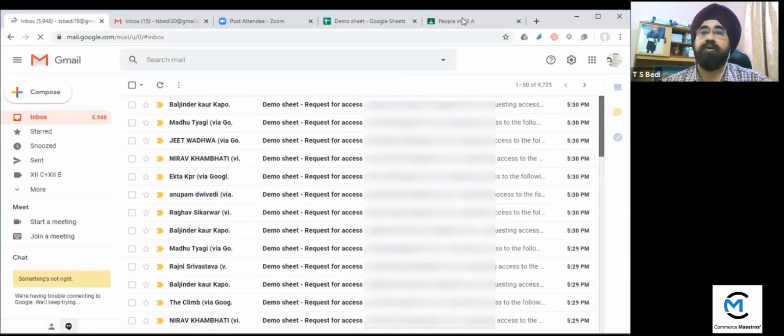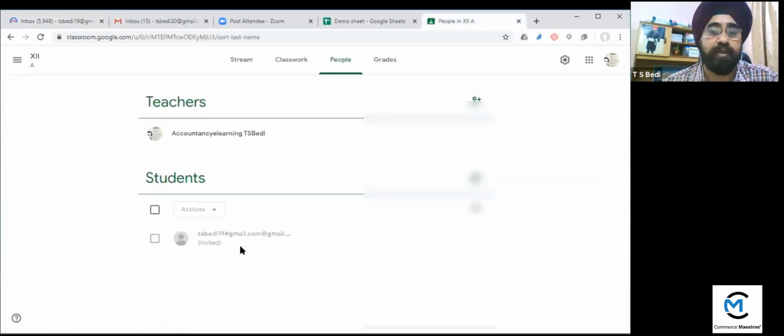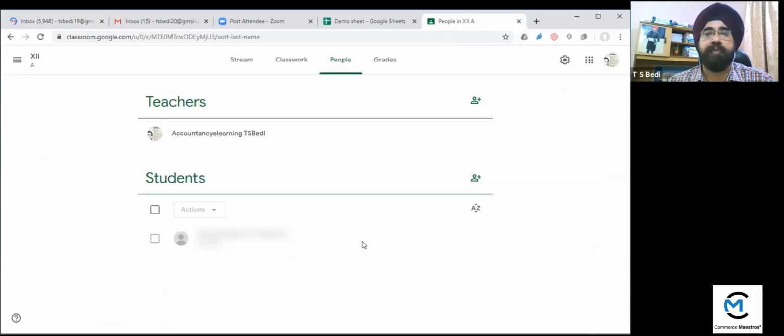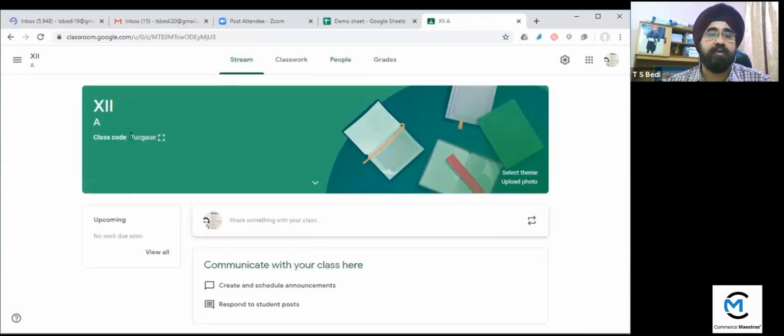Okay, now let me come back to this one. Okay, after this, I admit this. So my name will be appearing here. So people can be added through this. Or the second option is you can give them the code. Code was here. This is the code 7UCGAUE. So this code you can share with the students through email ID, through WhatsApp group. They can join through this also.